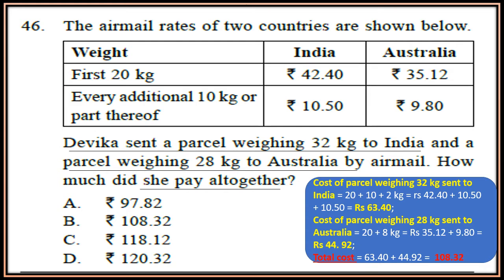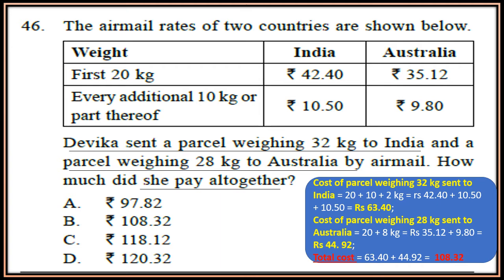The airmail rates of two countries are shown below. Now see the table. The airmail rates for two countries, India and Australia, are given. For the first 20 kg, the rate is 42.40 rupees for India and 35.12 for Australia.